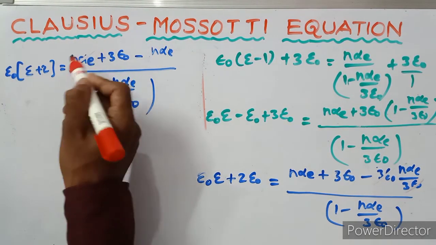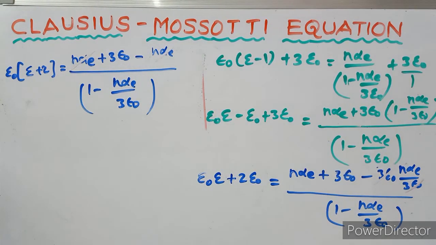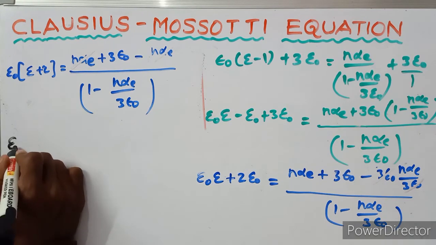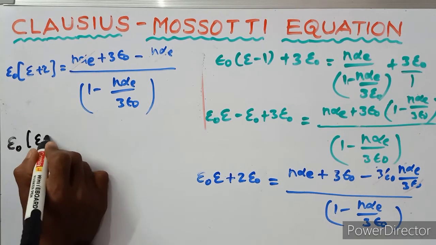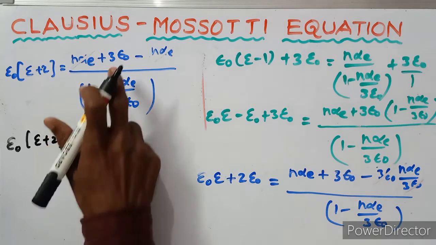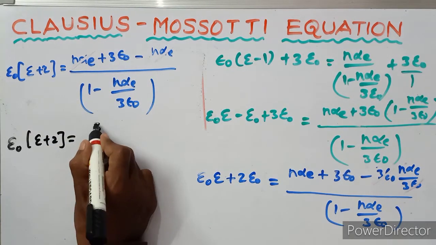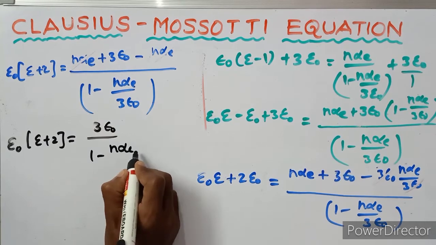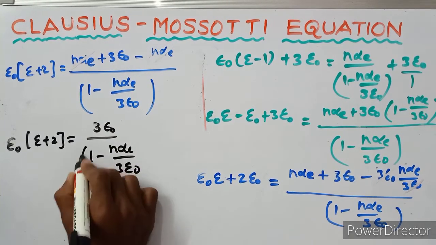Here these two cancel. Remaining is epsilon naught into (epsilon_r plus 2) equals 3 epsilon naught over 1 minus n alpha_e over 3 epsilon naught.